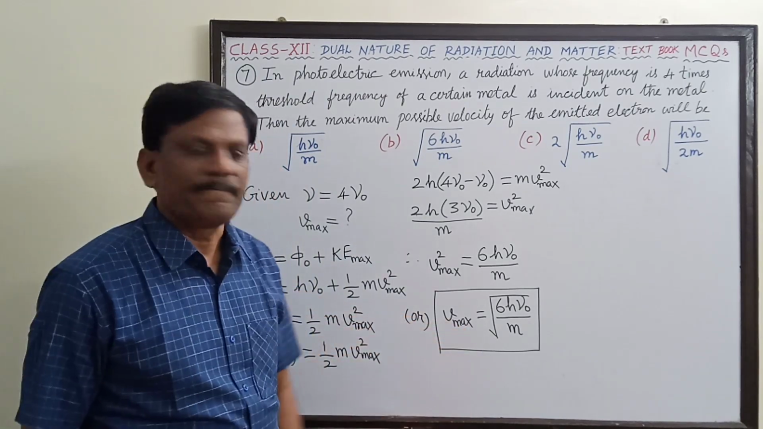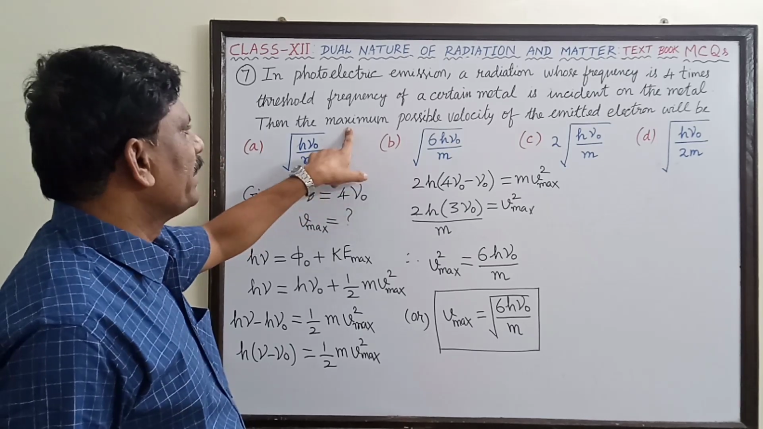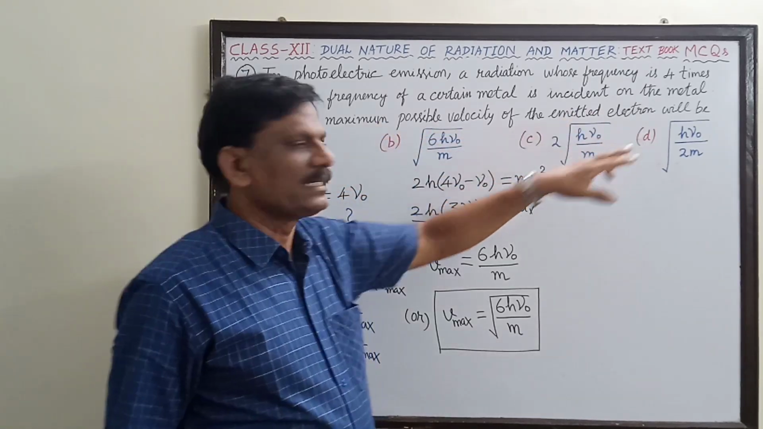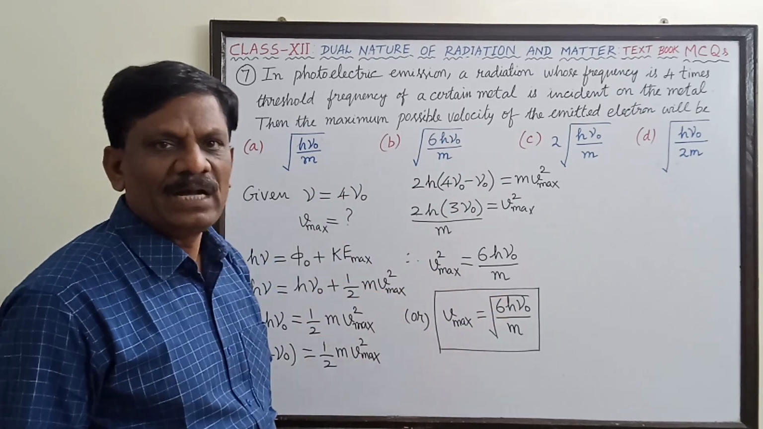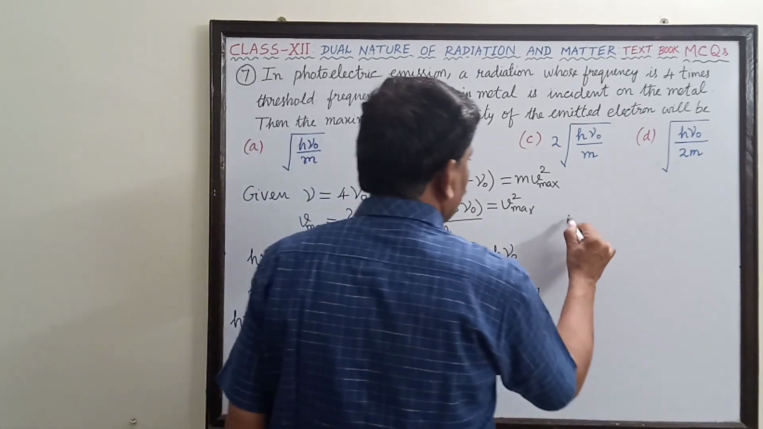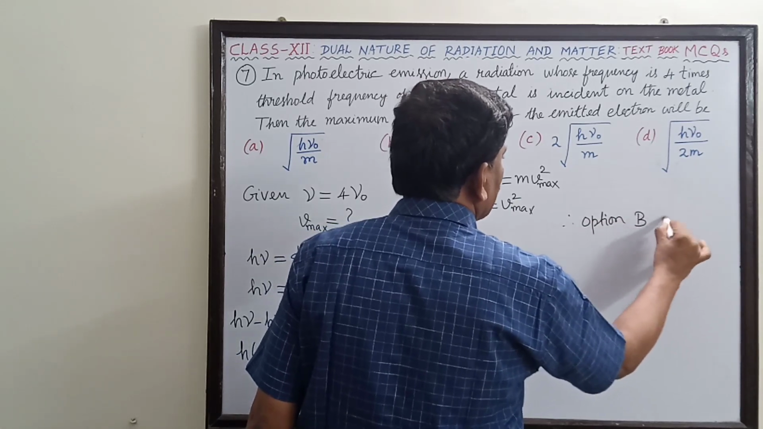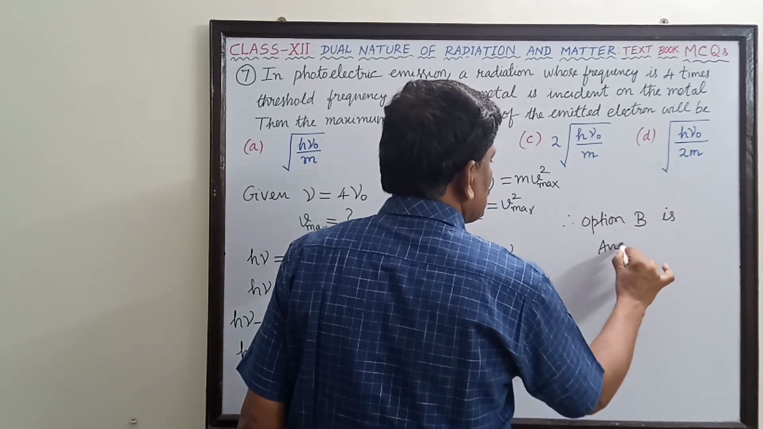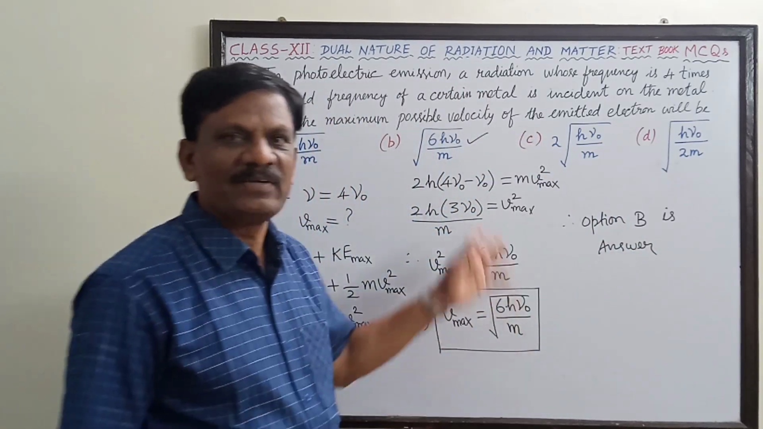This is the answer. So which of the options is correct? You see here, the maximum possible velocity of the emitted electron will be option B, 6h nu naught by m to the power half. Okay. Therefore, option B is the correct answer. Okay, I hope you must have understood well. Fine.